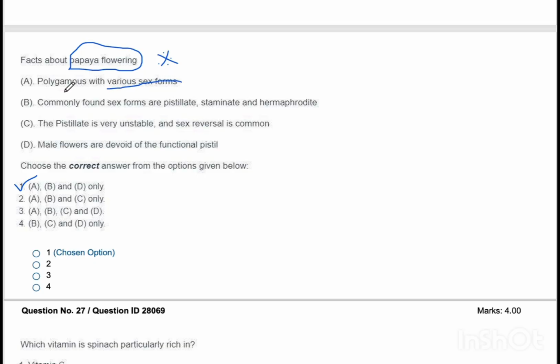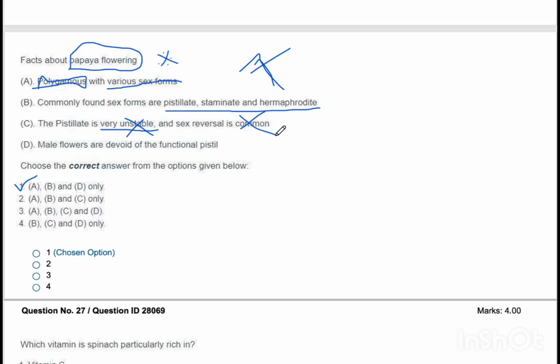Okay. The first statement is polygamous with various sex forms. Below we can read to choose the correct answer from the options. Yes, papaya is polygamous. It has various sex forms. It has almost 7 sex forms. Now, the commonly found sex forms are pistillate, staminate, and hermaphrodite. That is also true. These 3 are the major ones. Pistillate is very unstable. That's wrong. Pistillate is a stable type and the sex reversal is also not common. Okay.